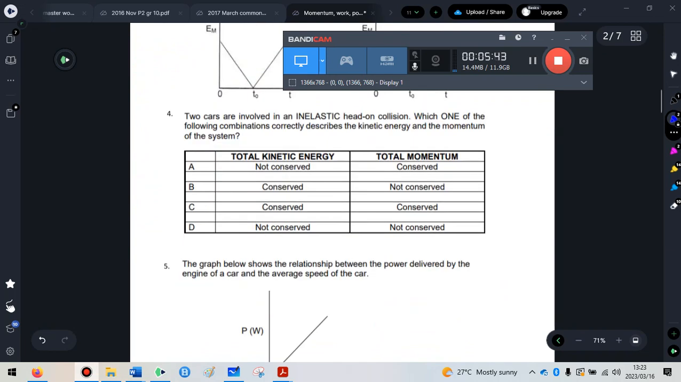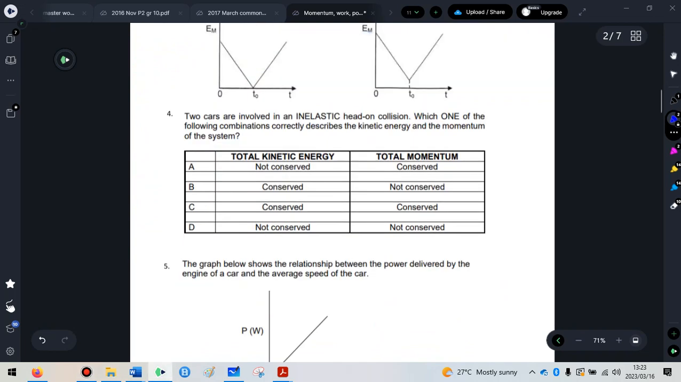Then question 4. Two cars are involved in an inelastic collision, a head-on collision. Which of the following combinations correctly describes the kinetic energy and the momentum, how it changes? So the total kinetic energy, if a collision is inelastic, it means the EK initial is not going to be equal to the EK final. So immediately it's only going to be option A or D. This can't be true. We know kinetic energy is not conserved during an inelastic collision.